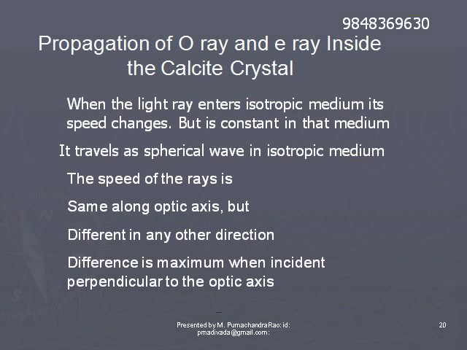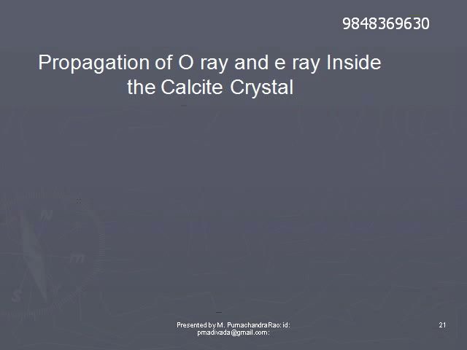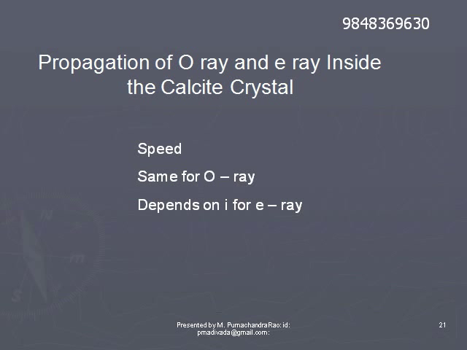If the ray enters perpendicular to the optic axis, the difference in the speeds of the two rays, O ray and E ray, is maximum. In any other direction, the speeds are different. The speeds are different in any direction other than the direction of the optic axis.